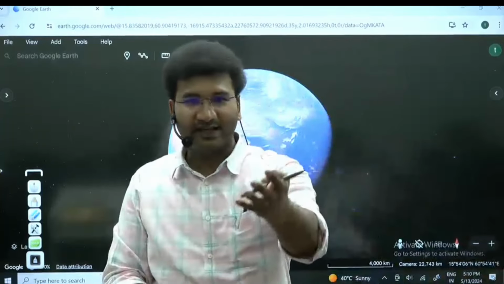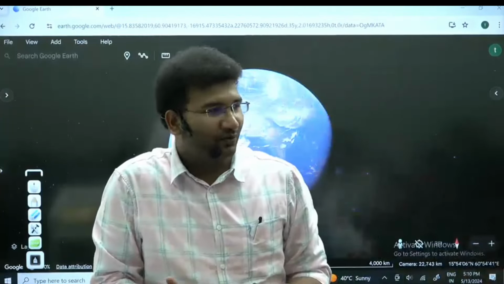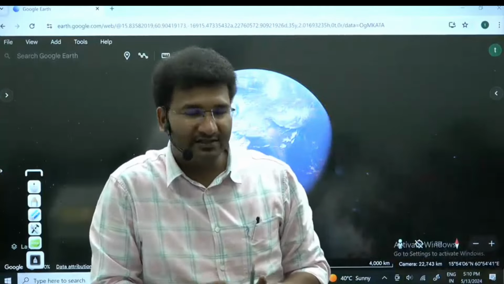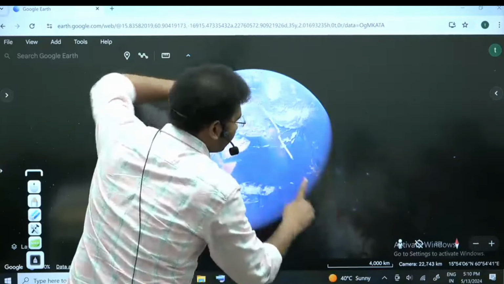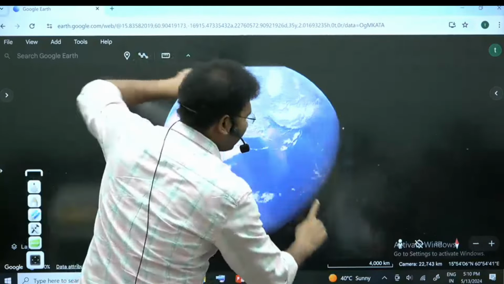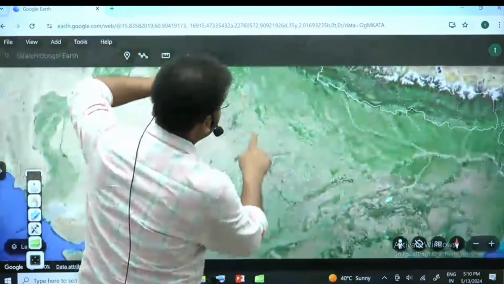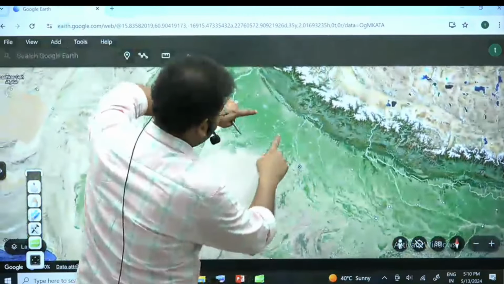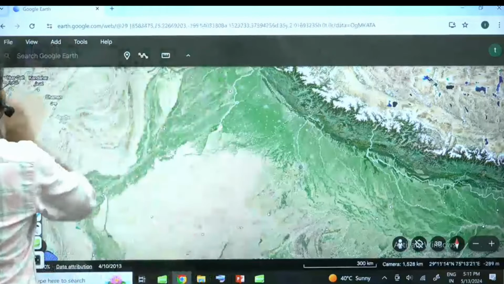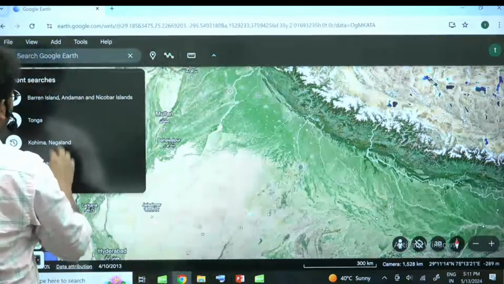ठीक है? इसने कहा, sir, we have to study it spatially. Spatially means, look at this. Spatial means, let me zoom in to the city called Chandigarh. ठीक है? Let's go to Chandigarh.